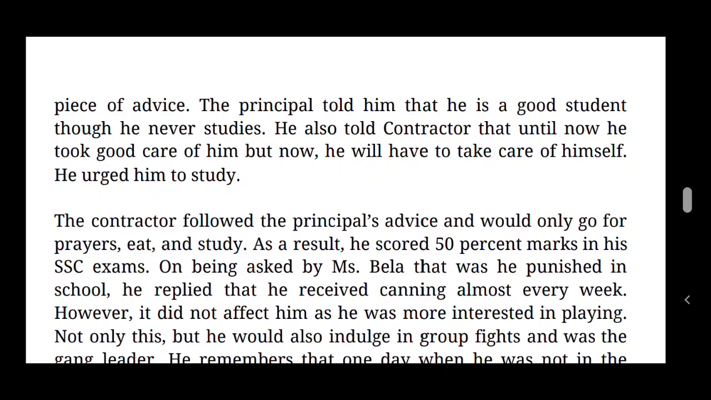On being asked by Miss Bela whether he was punished in school, he replied that he received caning almost every week. The interviewer, Miss Bela, asked, what about the punishment that you received in school? He immediately replied that he received so much caning. Caning means beating with a stick. Almost every week he got beaten with a stick. That is the reply he gave to the interviewer.